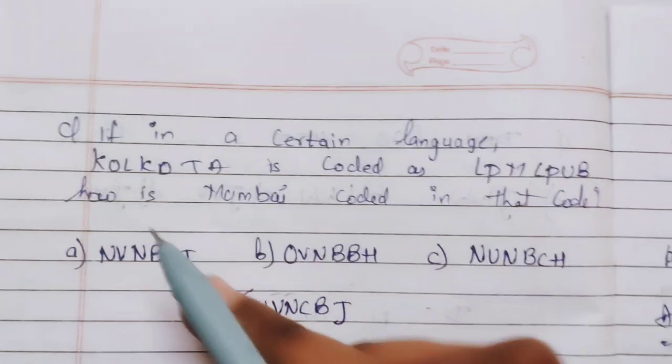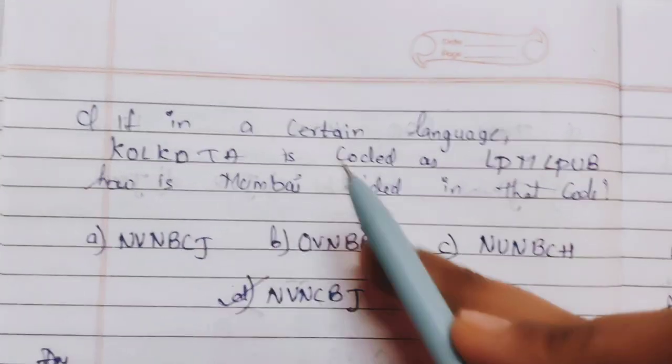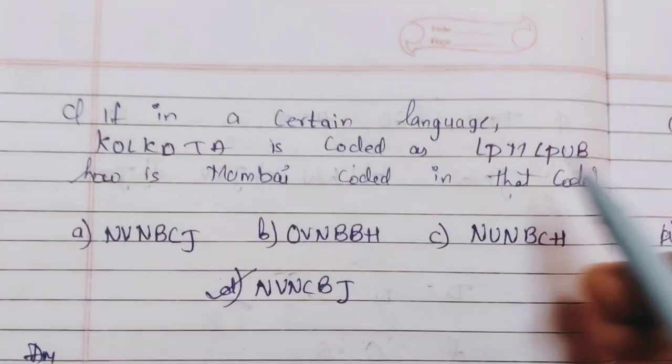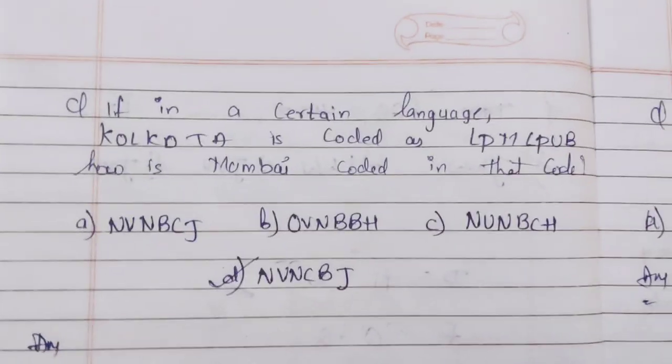This is another question. If in a certain language Kolkata is coded as LPMLPUB, how is Mumbai coded in that code?